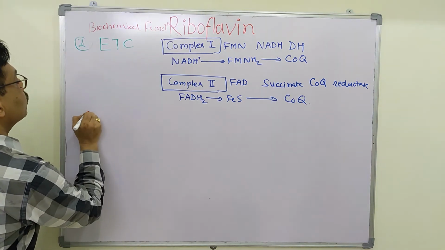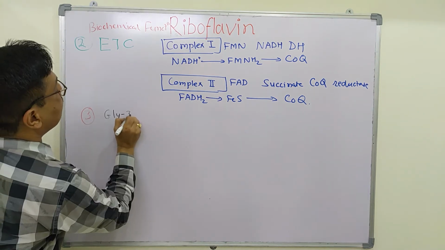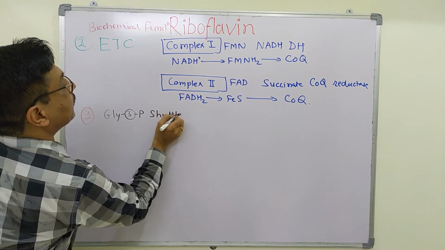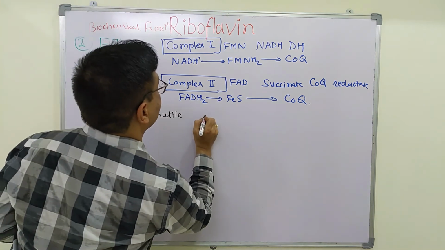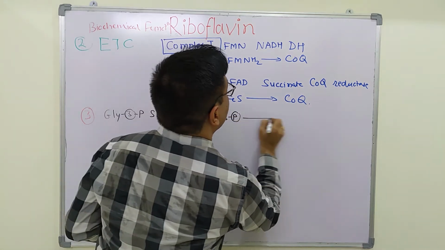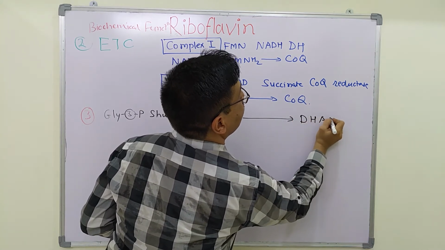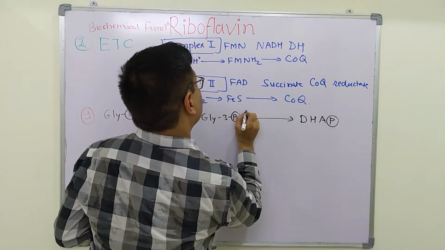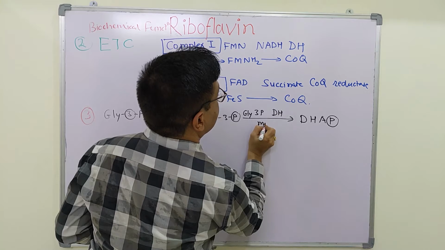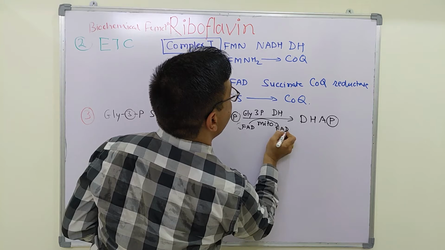Riboflavin also takes part in the glycerol 3-phosphate shuttle. In this, glycerol 3-phosphate is converted to dihydroxyacetone phosphate with the help of mitochondrial glycerol 3-phosphate dehydrogenase. FAD is converted to FADH2.